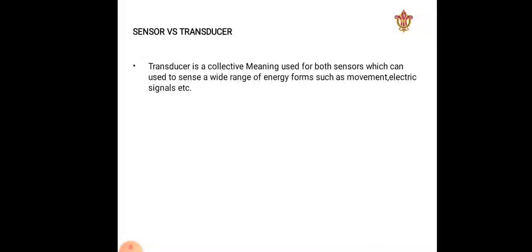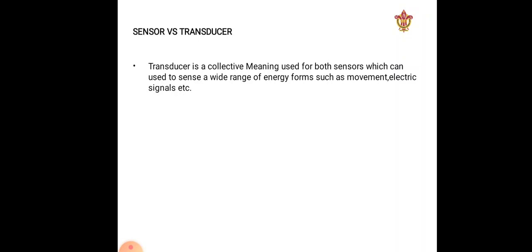Sensors sense what is going on around them and convert it into electrical signals, and these signals are then used by actuators, which perform the action. This task is done by transducers. Transducers are only sensitive to the measured property, that is, temperature. For example, a temperature sensor senses the ambient temperature, or a humidity sensor may sense the humidity present in the atmosphere. So a transducer is basically performing the task of both sensors and actuators.